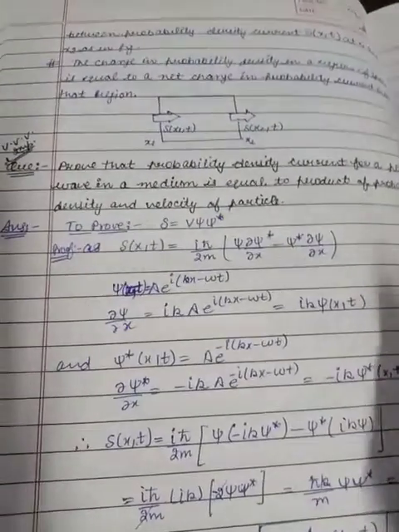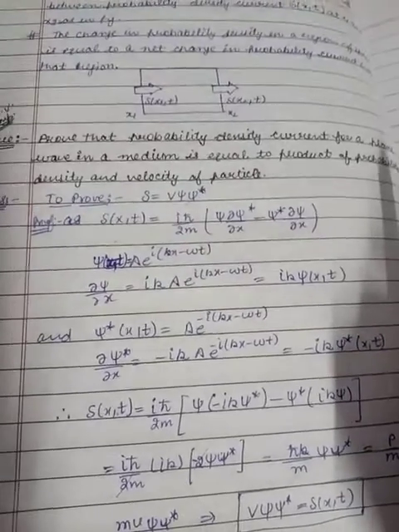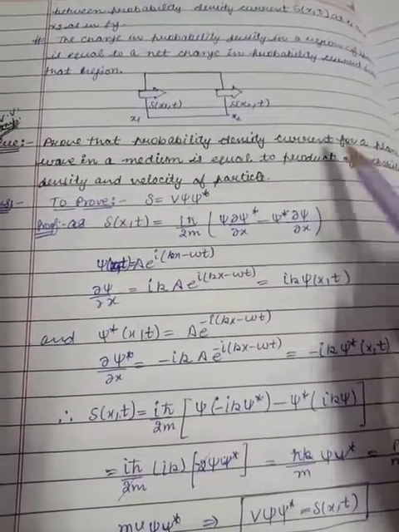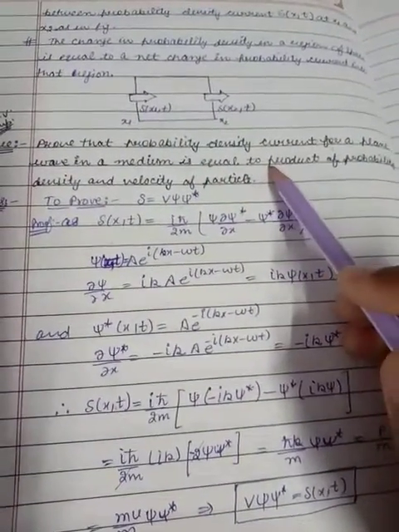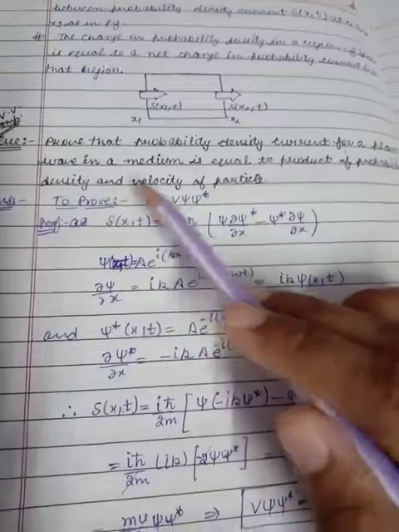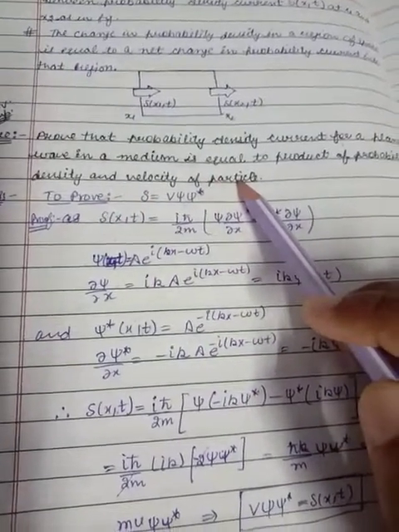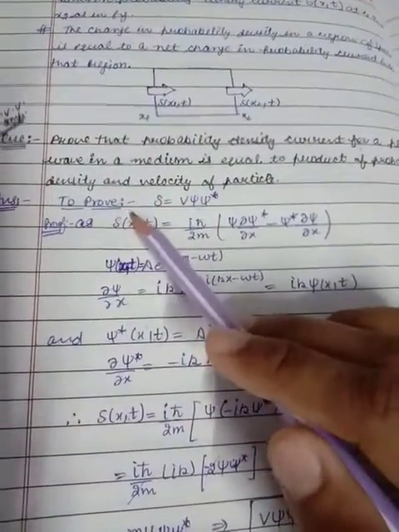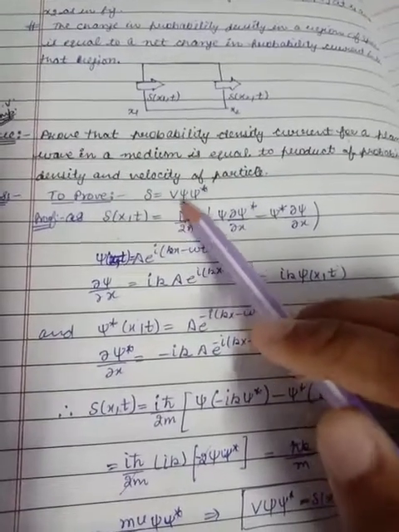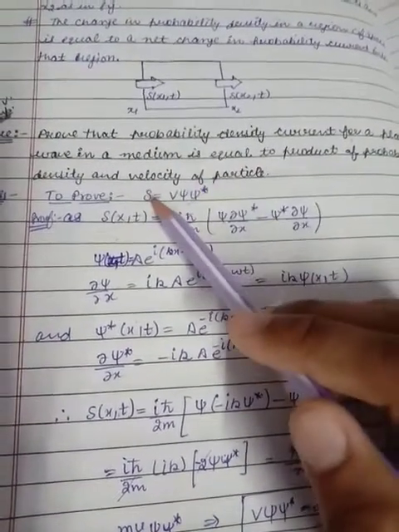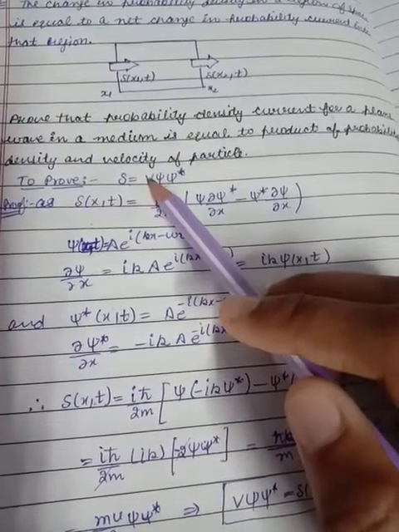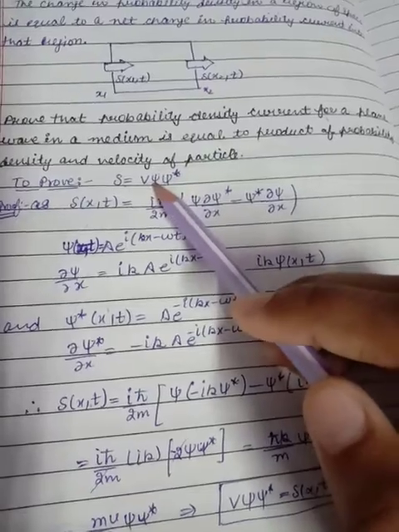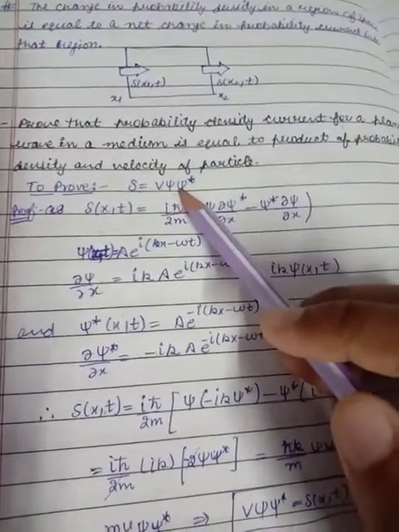So today we will discuss a question which is really very important from exam point of view, and the question is: prove that probability density current for a plane wave in a medium is equal to the product of probability density and velocity of the particle. So it means we have to prove S is equal to v χ χ*, where S is the probability density current and v is the velocity of the particle and χ χ* is the probability density.